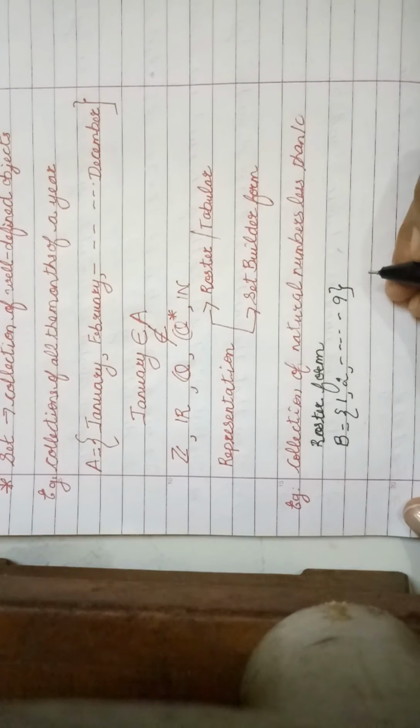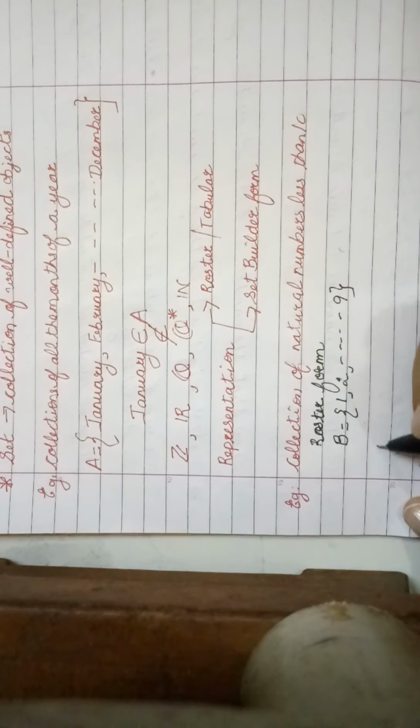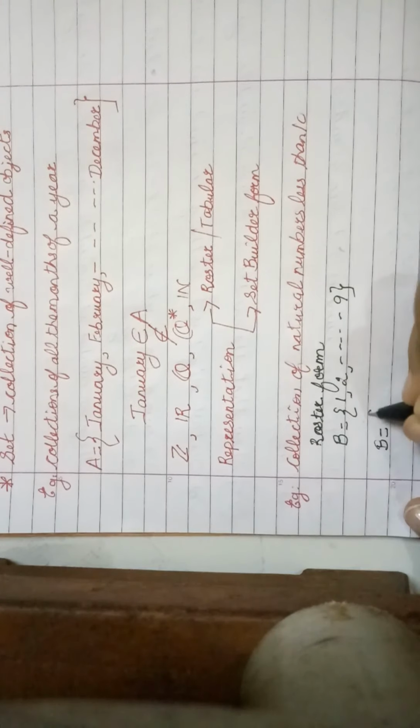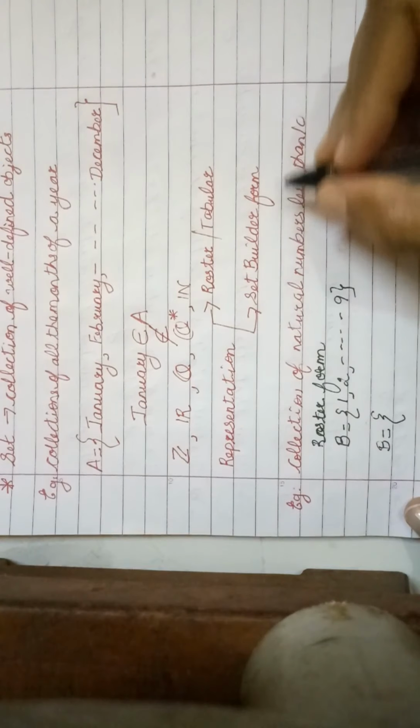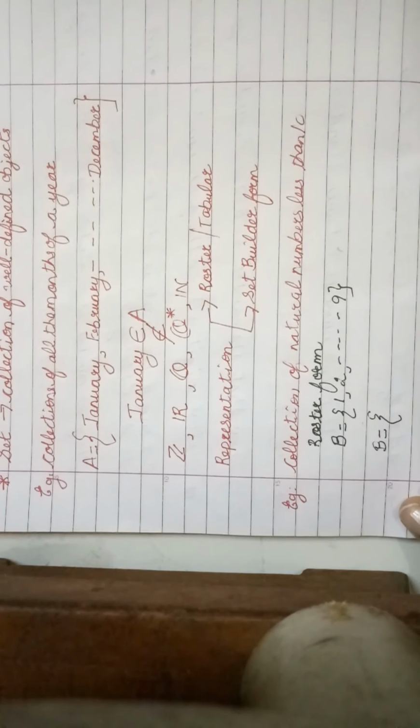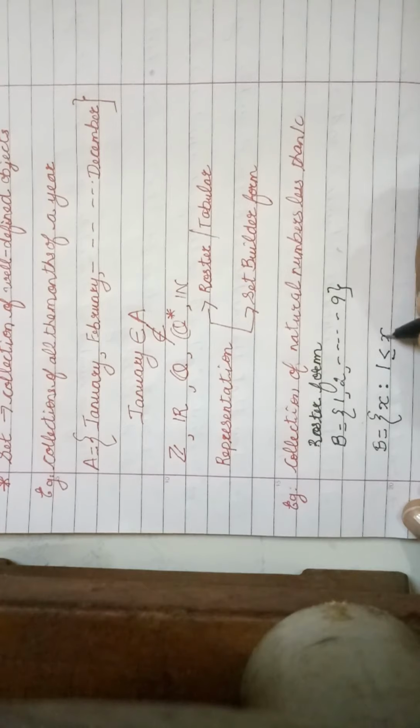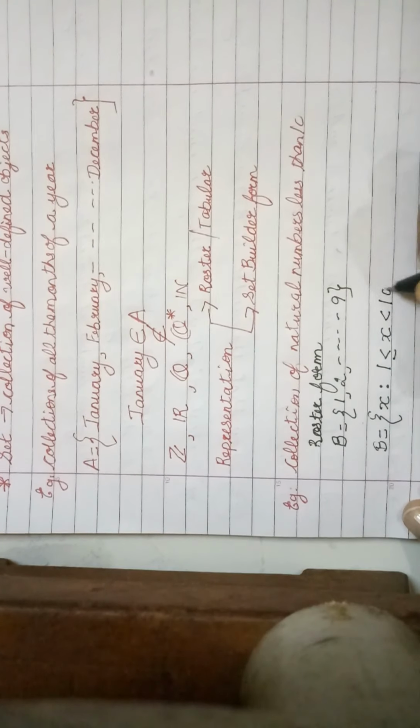Now, when you are asked to write the same question in the set builder form, how do I write? I will write it in the form of a rule. So set builder form is also called rule form. So I can write like this: B is the collection of all x such that the value of x is 1 less than or equal to x, strictly less than 10.